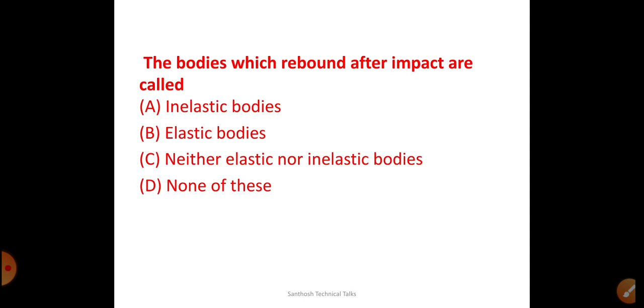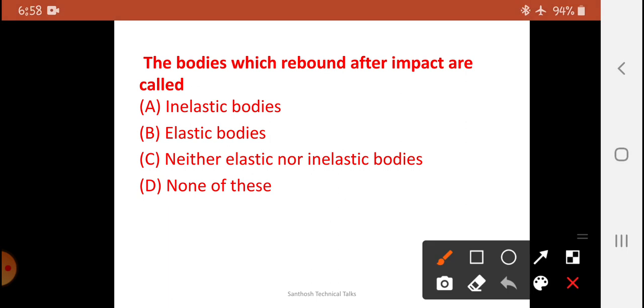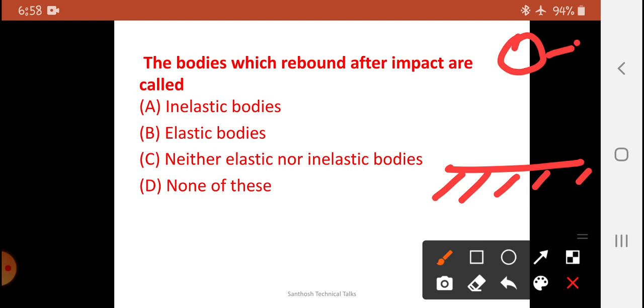Okay, very superb question. The bodies which rebound after impact are called what? Let me give you an example. We have a floor. We put a rubber ball at a height of h. What will happen if it is a free fall?